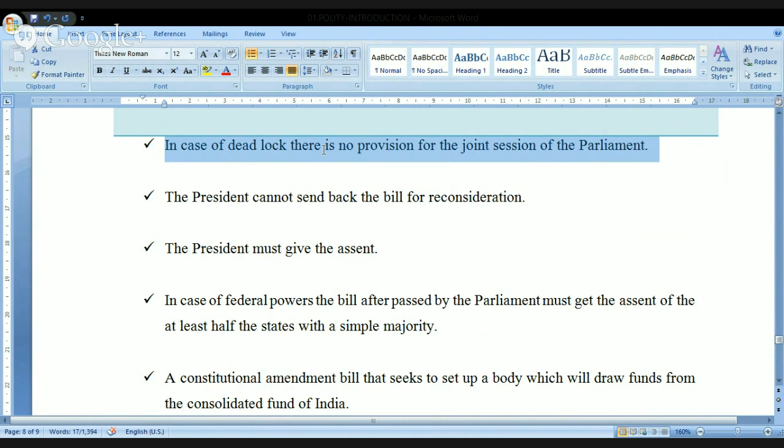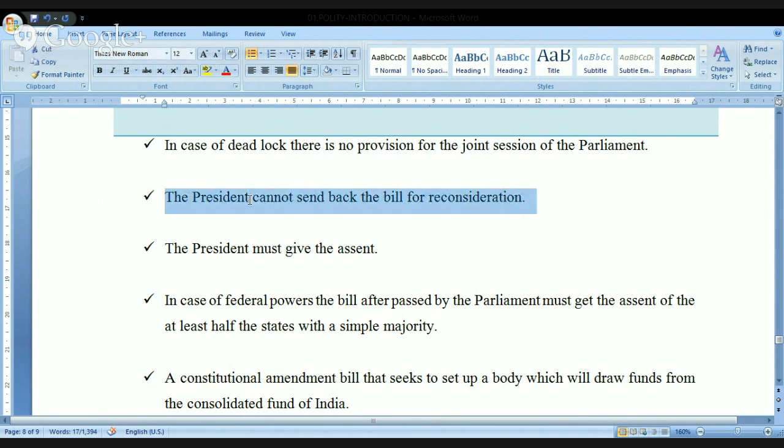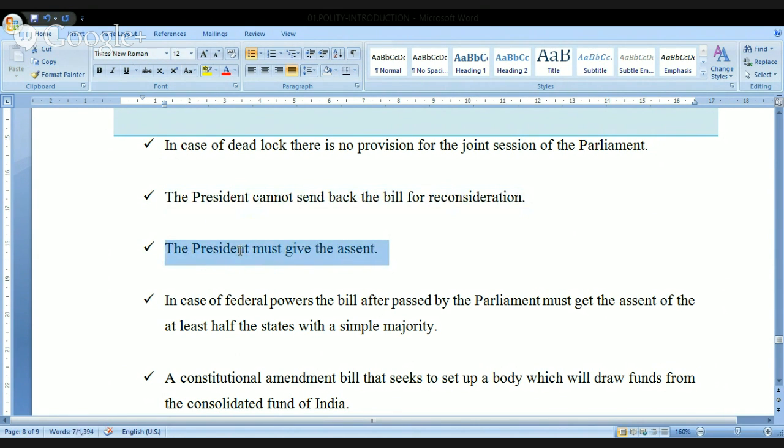Okay, in a similar manner, look at this next point. The President cannot send back the bill for reconsideration, and the President must give his assent. So we understood that the President can send back only ordinary bills for reconsideration. He cannot send back money bills. He cannot send back constitution amendment bills. Both the bills must be signed by the President of India immediately.